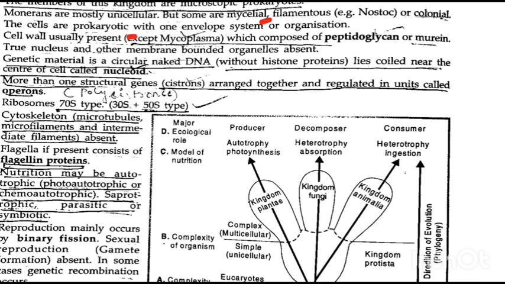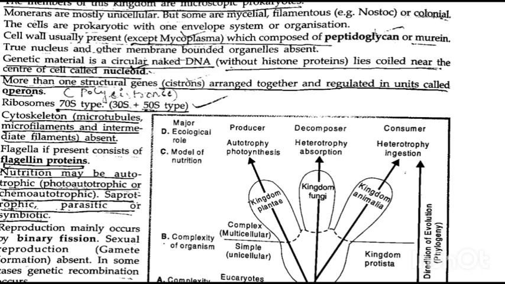The cells are prokaryotic with a cell envelope system. Cell wall is usually present, but in Mycoplasma it is absent, and generally the monerans are bacteria. Most of the bacteria are included under Monera.